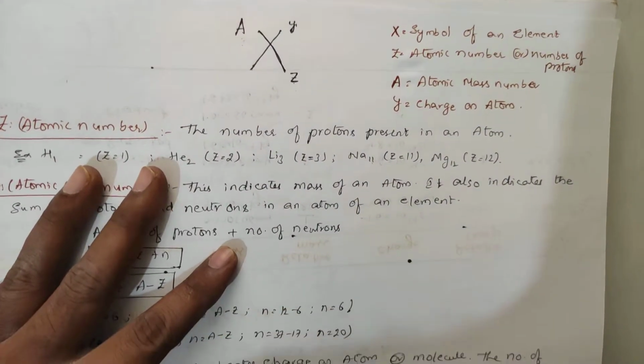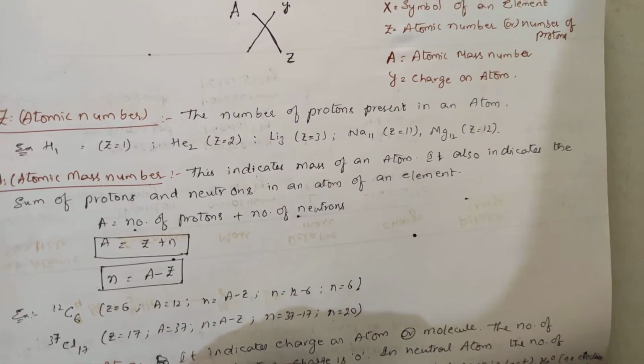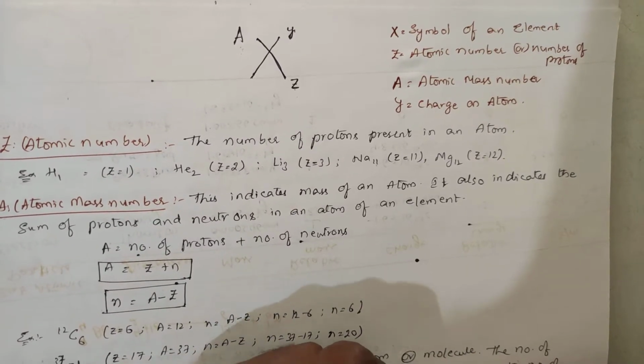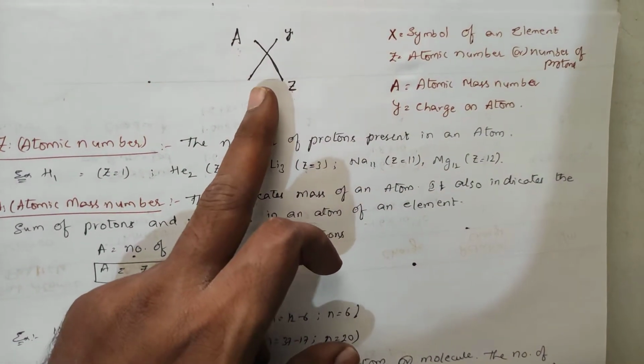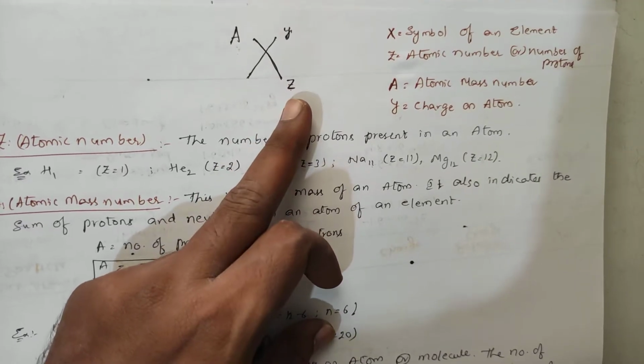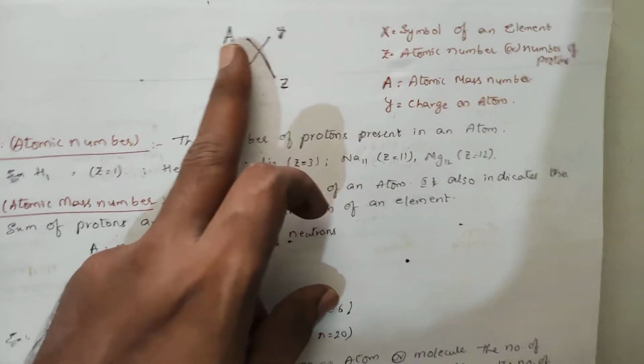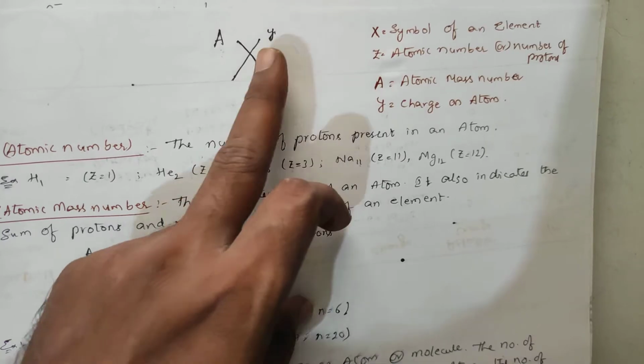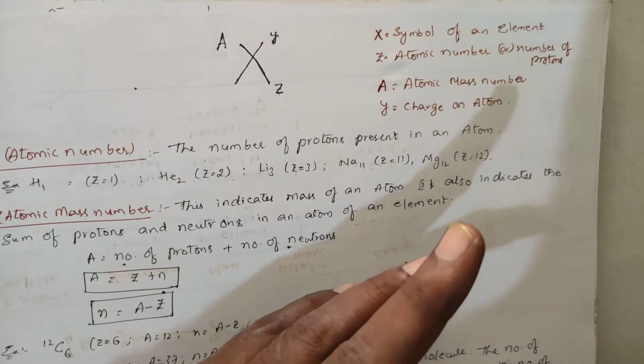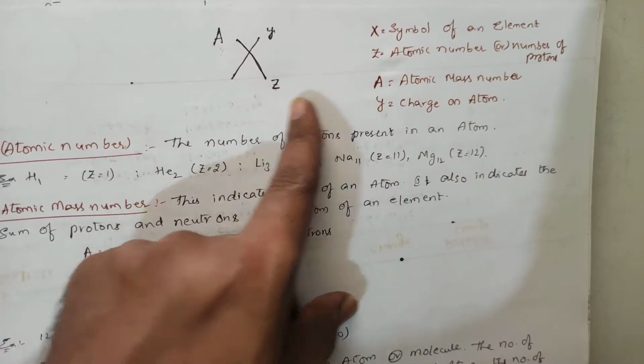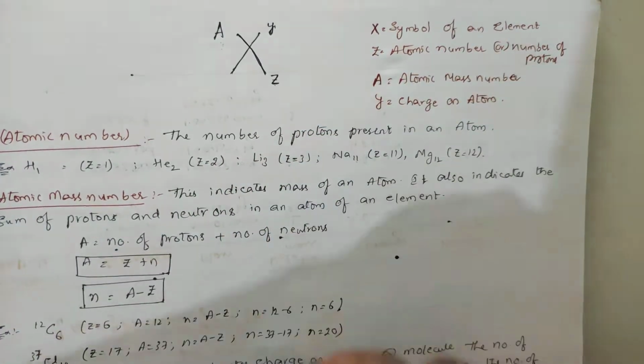You all know this. This is the introductory class for the atomic structure. So while writing an element in the periodic table, it will be represented in this form. The central one is X, at the bottom you will have Z, and at the top you will have two things, A as well as Y. Clear? So what does X represent? X represents the symbol of the element.